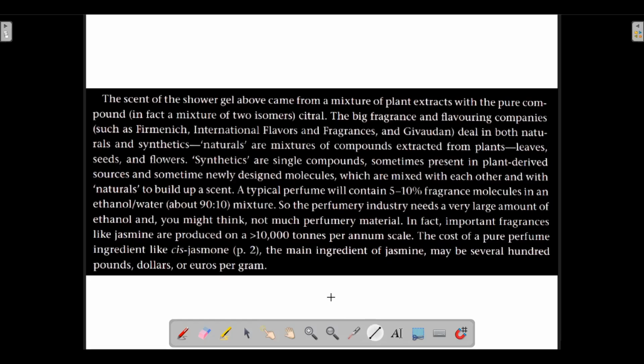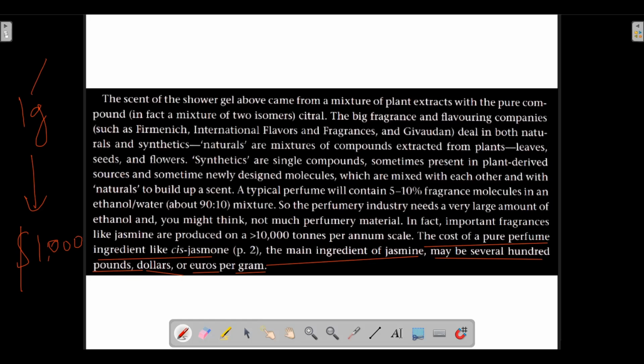So jasmine fragrance has a main ingredient. The cost of a pure perfume ingredient like cis-jasmone, the main ingredient of jasmine fragrance, may be several hundred pounds, several hundred dollars or several hundred euros per gram. Per gram means 1 gram costs, suppose, $1,000, or 1,000 euro.